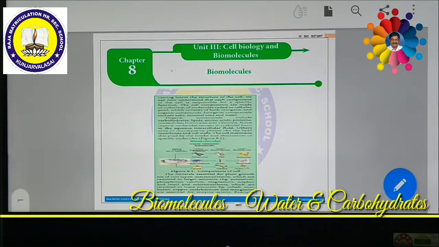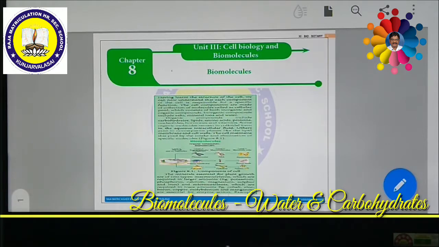Out of 100%, 70% is occupied by water. Then 15% is occupied by proteins. Then carbohydrate is 3%. Then lipid, fat is just 2%.